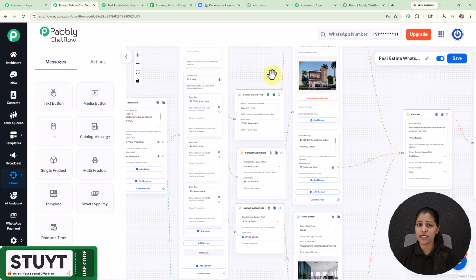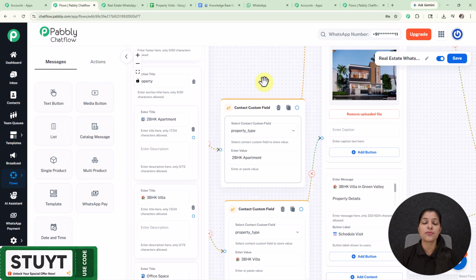Now you might be wondering, what is this contact custom field? So you can think of a contact custom field as a column which consists of particular data. Now here I have selected my contact custom field as property type, meaning it is going to store the property type which my user has selected.